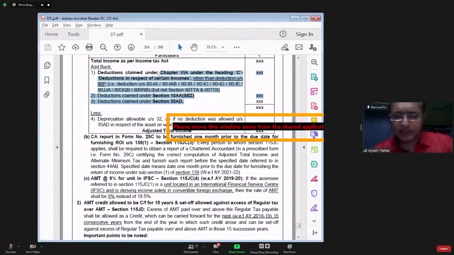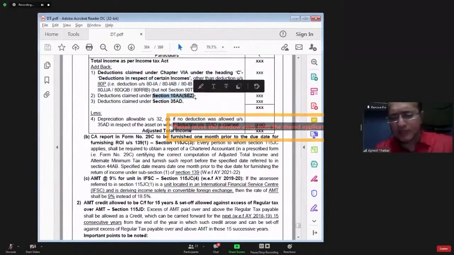For example, you have learned section 10AA. In section 10AA, SEZ units enjoy a tax holiday for 15 years. For the first 5 years, 100% deduction. For the next 5 years, 50% deduction. For the next 5 years, 50% deduction, subject to the condition that he transfers an equivalent amount to the Special Economic Zone Reinvestment Allowance Reserve account. He is enjoying a tax holiday for 15 long years.